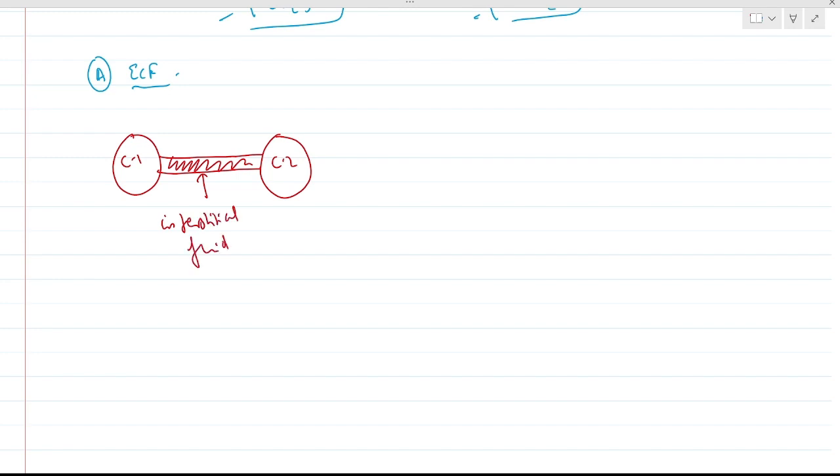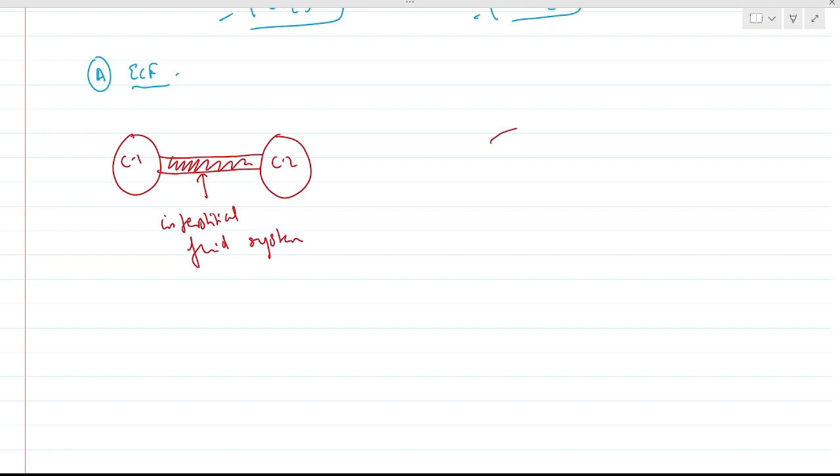First is our extracellular fluid. The first extracellular fluid is the fluid between two cells. This is cell 1, this is cell 2. In between these two cells there is this fluid. What is this called? Interstitial fluid system.